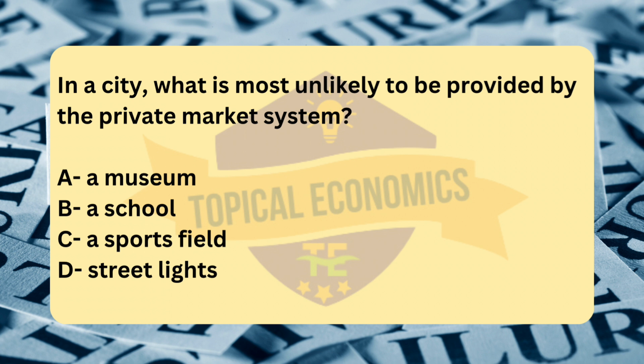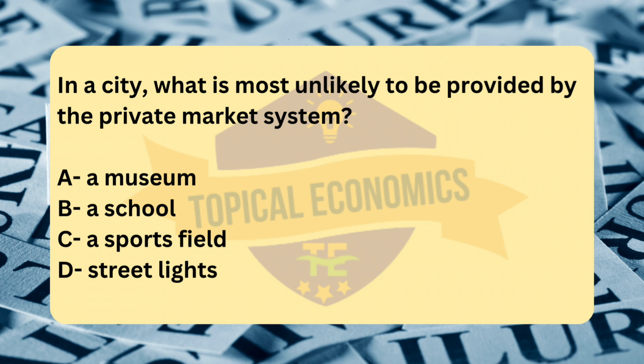In a private market system, firms are generally motivated by profit, and since people cannot be excluded from using street lights, even those who do not pay for them, private companies have little incentive to provide them. As a result, governments typically step in to fund and manage public goods like street lights to ensure they are provided efficiently and equitably to all citizens.